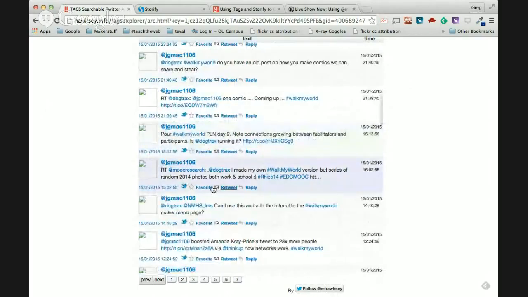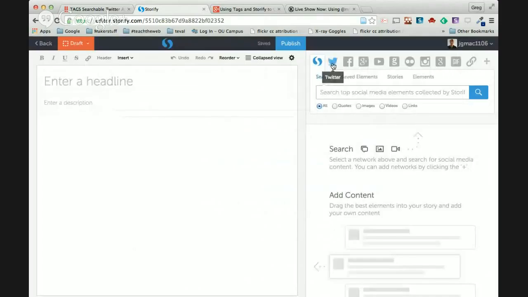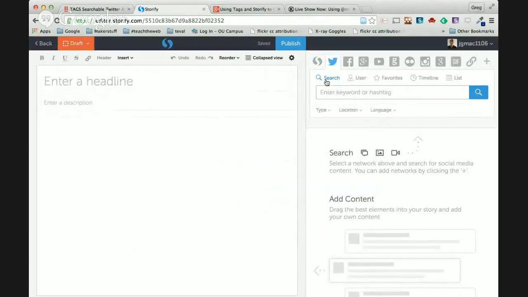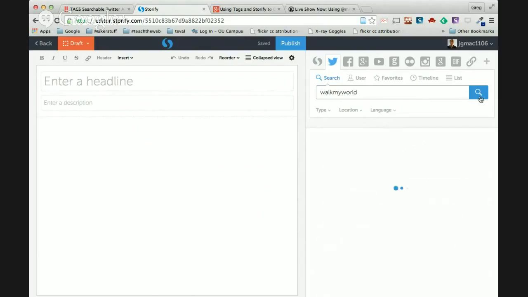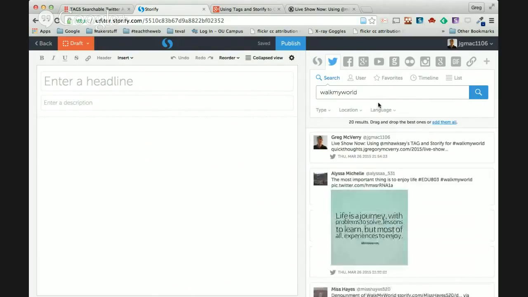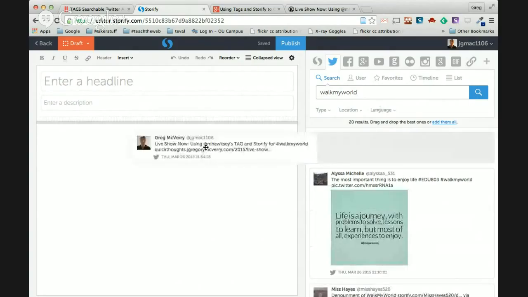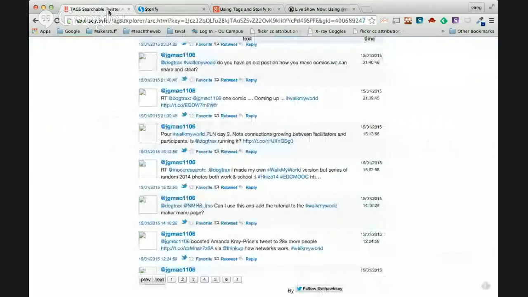Now in Storify, you can't just drag this over like you do when you're in Storify and you have something that you just searched for. Like if I were to search for Walk My World right now, I'll get a lot of different things, and I can just drag those over. But I can't do that from the database.